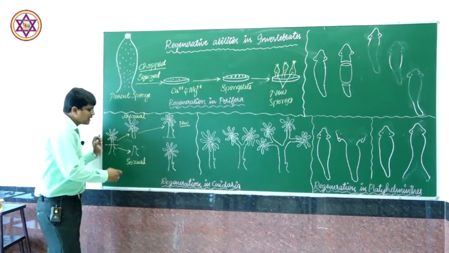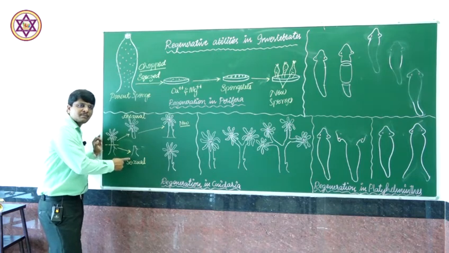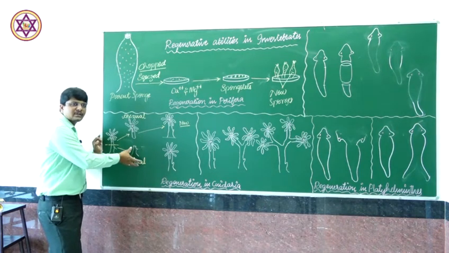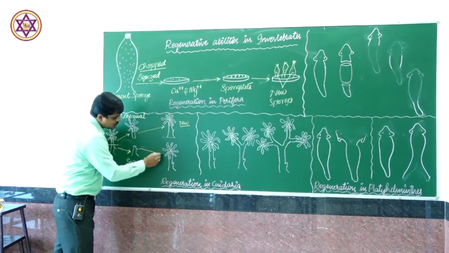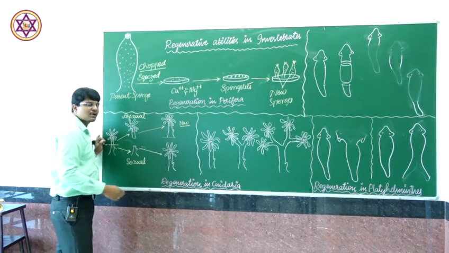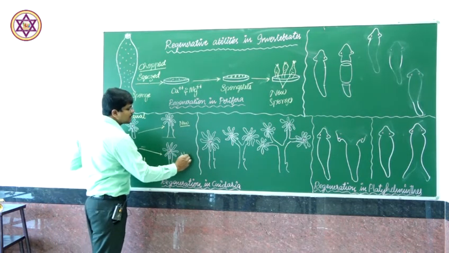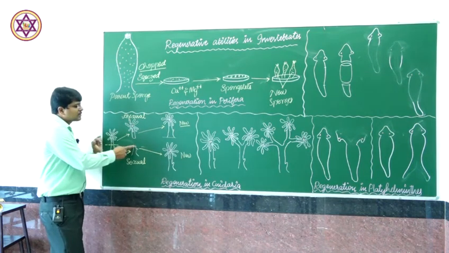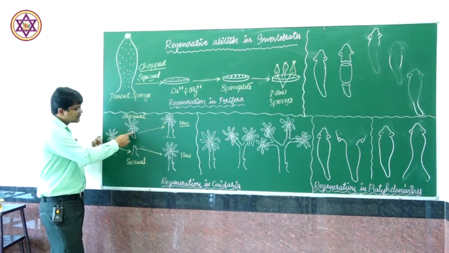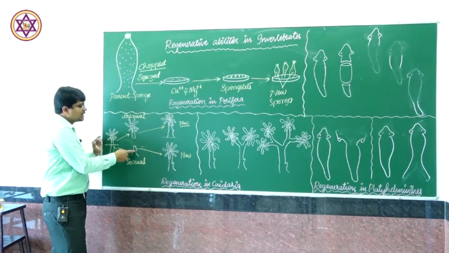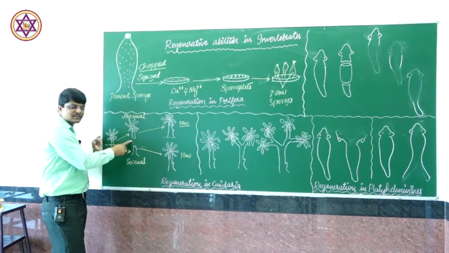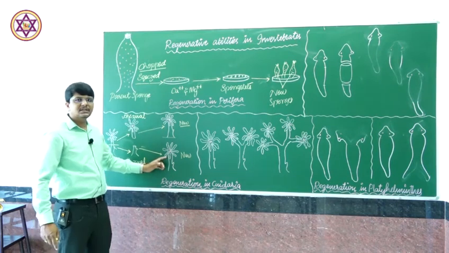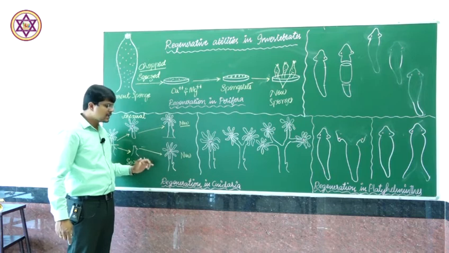In a similar way, the posterior sexual part, the posterior pole of the individual, grows the anterior asexual part, and this will become another new individual. Here the sexual part is lost, and it is grown by this. Here the asexual anterior part is lost, and it is grown by this. This ability is seen in cnidaria.